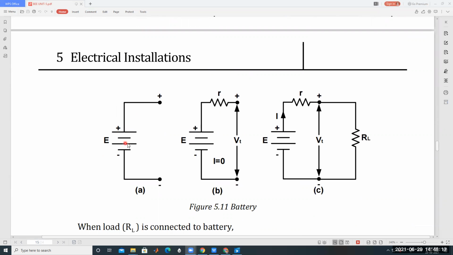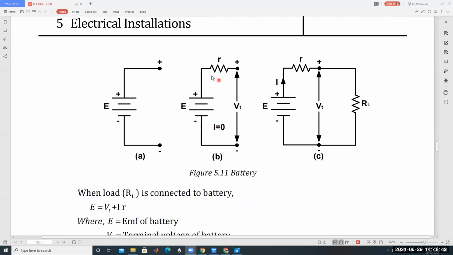Practical batteries are like this. The practical battery representation has some internal resistance that is connected in series with the EMF. This is called the terminal voltage VT. The terminal voltage of this battery VT is nothing but E minus I times R, that is, the EMF minus the voltage drop across the internal resistance. So E is equal to VT plus I times R. The EMF E is equal to this voltage VT plus this voltage drop.